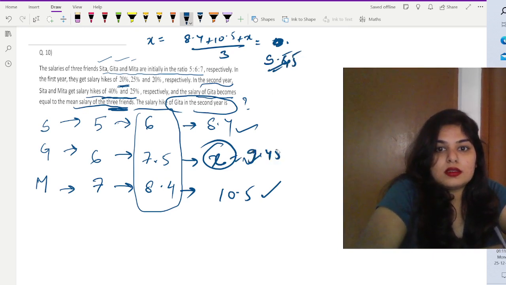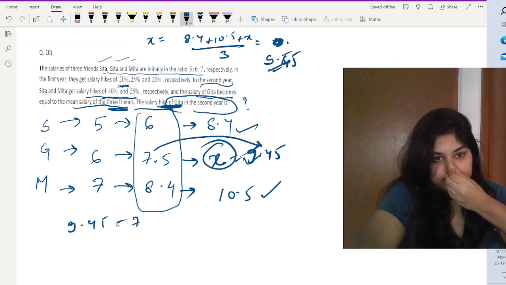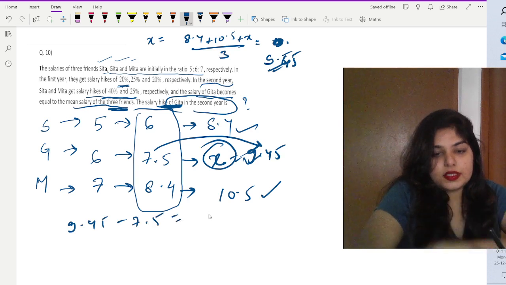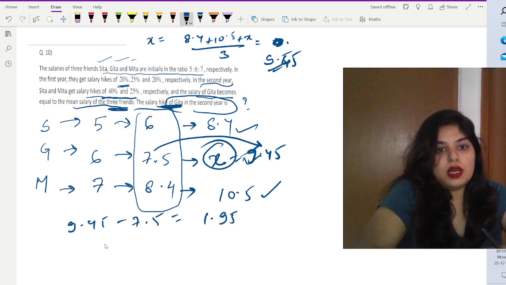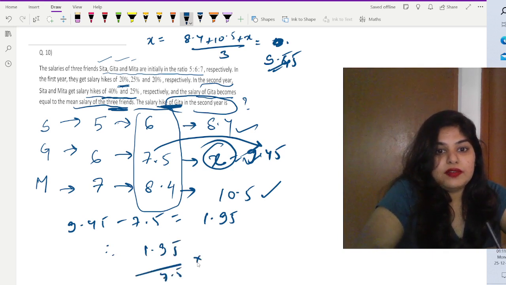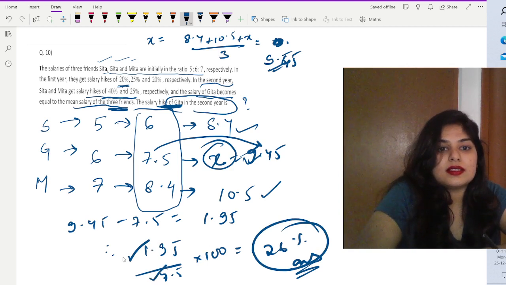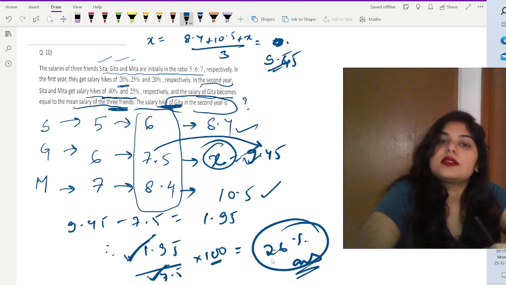So that is the amount here. Now what we have to find out is the salary hike in the second year. The hike is from 7.5 to 9.45, which is equal to 1.95. Therefore it's 1.95 upon 7.5 into 100, which is equal to 26%, and that is our answer. This is the change with respect to the initial salary, initial meaning the first year salary. This is the second year change, so second year hike by the first year salary into 100 is a 26% hike. So that is the answer.